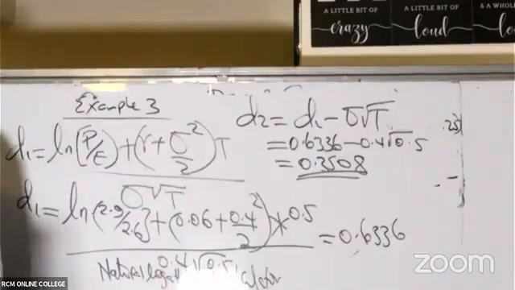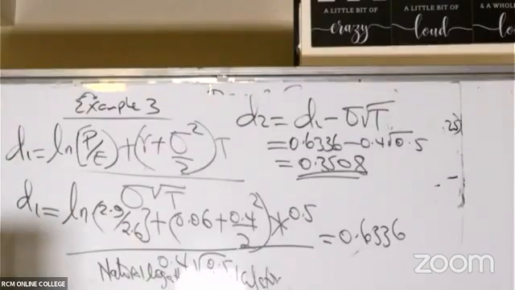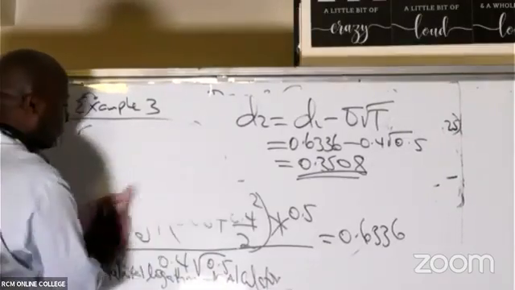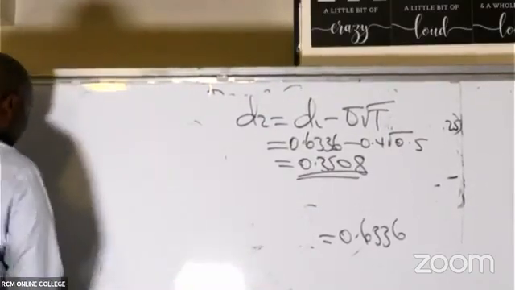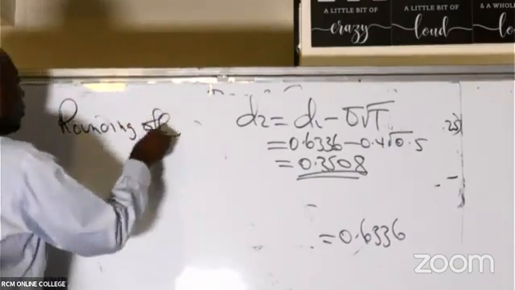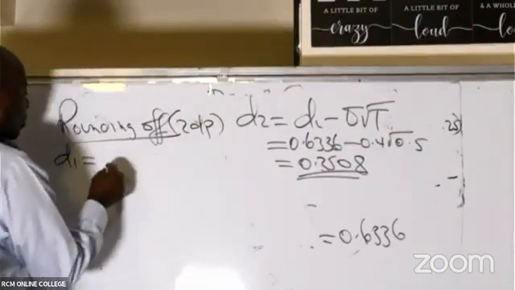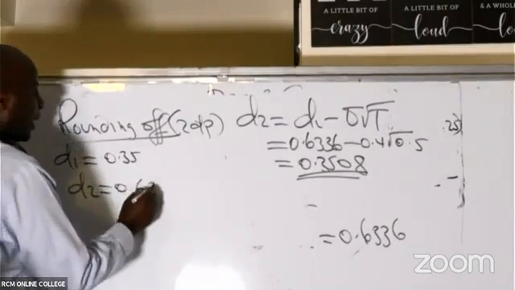Now I'll be able to march forward like a crazy ninja, an aggressive ninja, moving with speed and ascertaining the rounded values. Rounded values, that's a stage by itself. So we have rounding off. We have D1, 2 decimal places, remember. D1 is 0.35. Then we have D2 being 0.63.